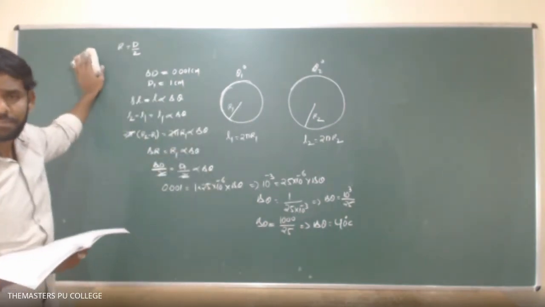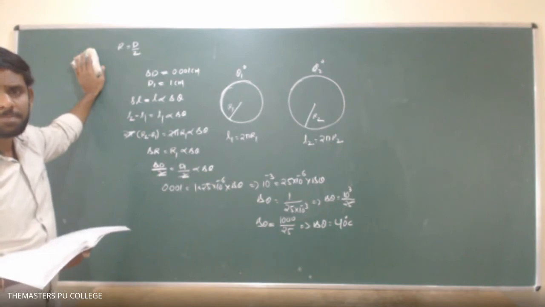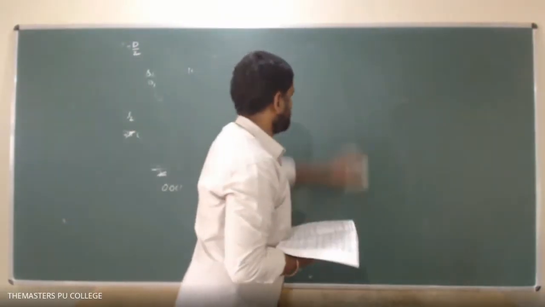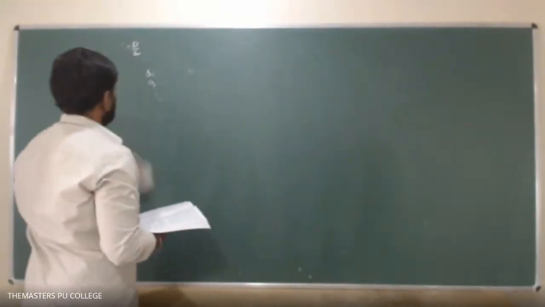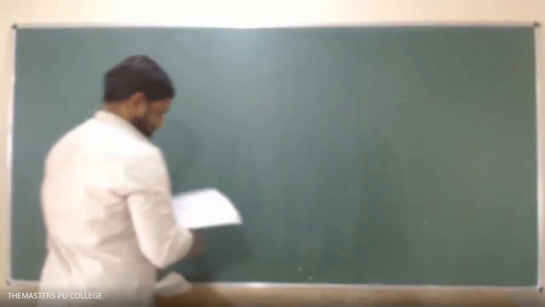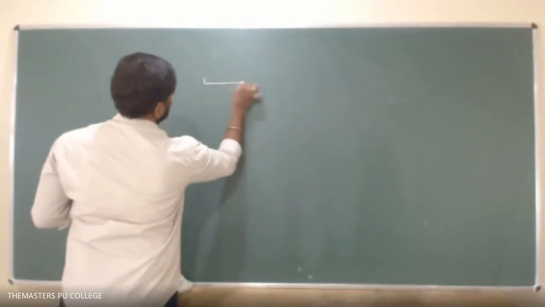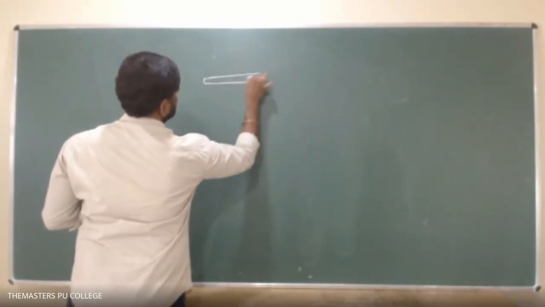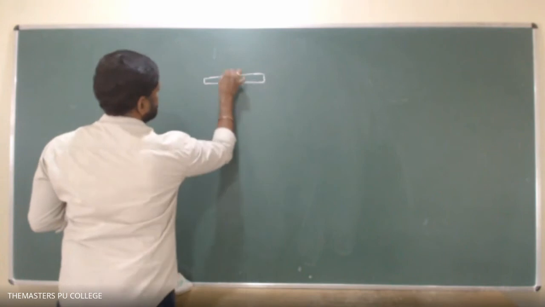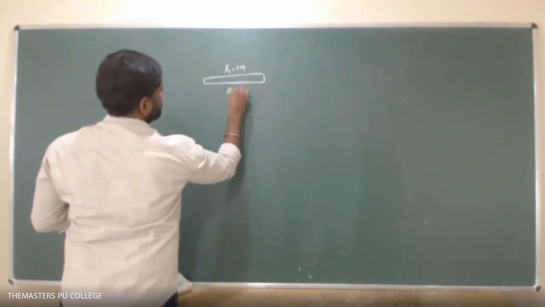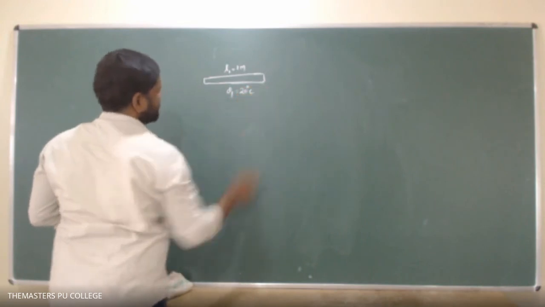Finished? Yes, sir. So second question, fine. Okay, see carefully. Second question. So there is a metal rod. We don't know what metal it is. So this is the metal rod of initial length L1 equals 1 meter, at temperature theta 1 equals 20 degrees centigrade.